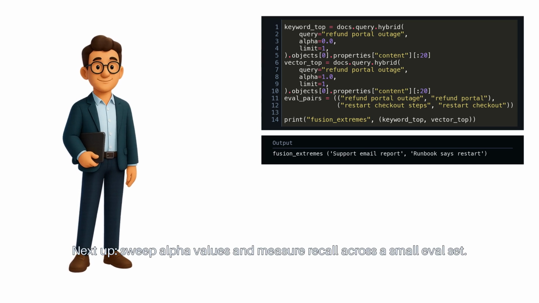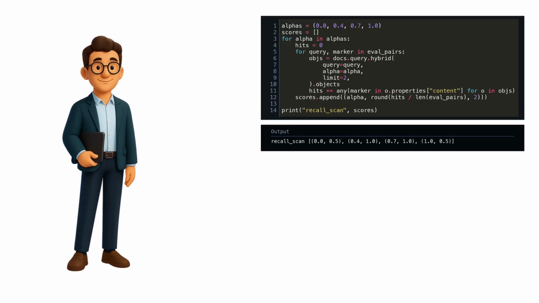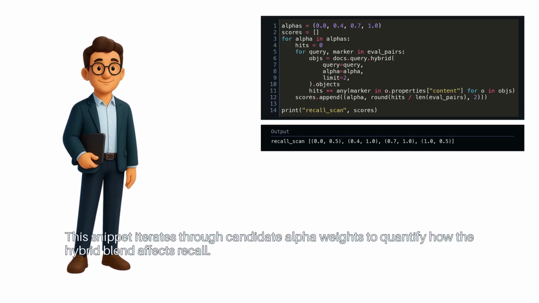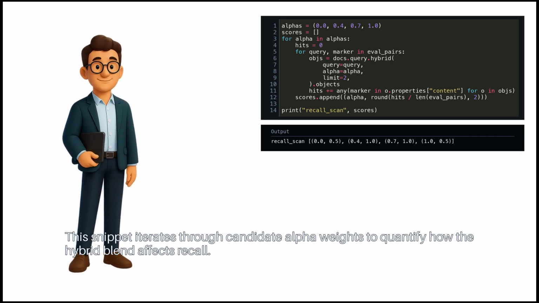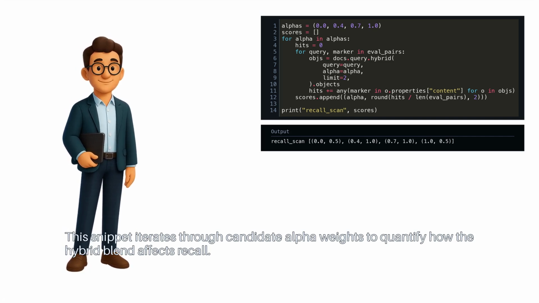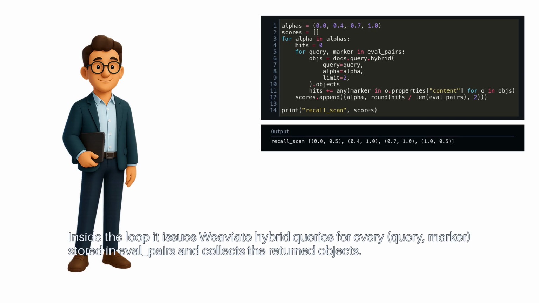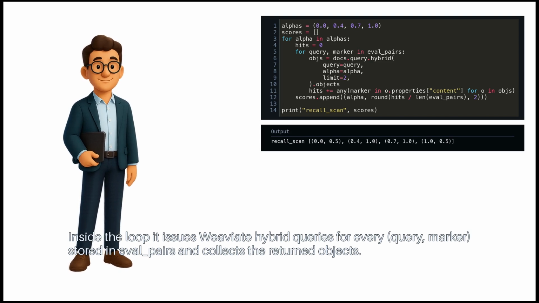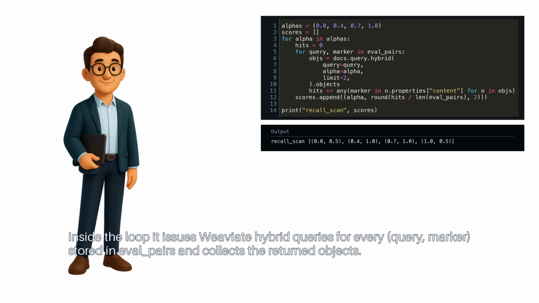Next up, sweep alpha values and measure recall across a small eval set. This snippet iterates through candidate alpha weights to quantify how the hybrid blend affects recall. Inside the loop, it issues Weaviate hybrid queries for every query marker stored in eval pairs and collects the returned objects.